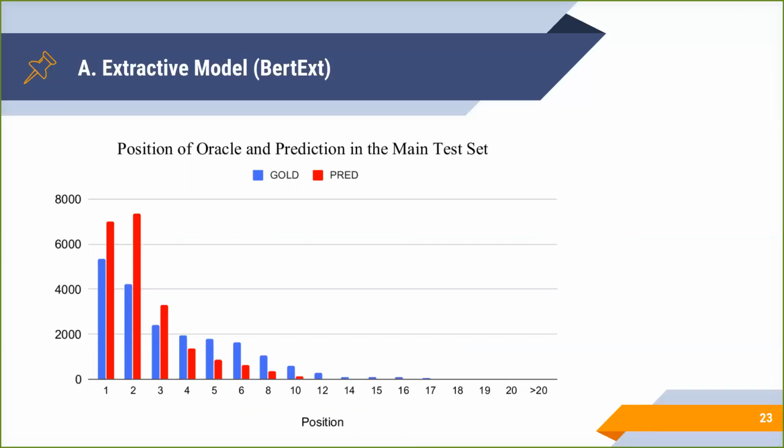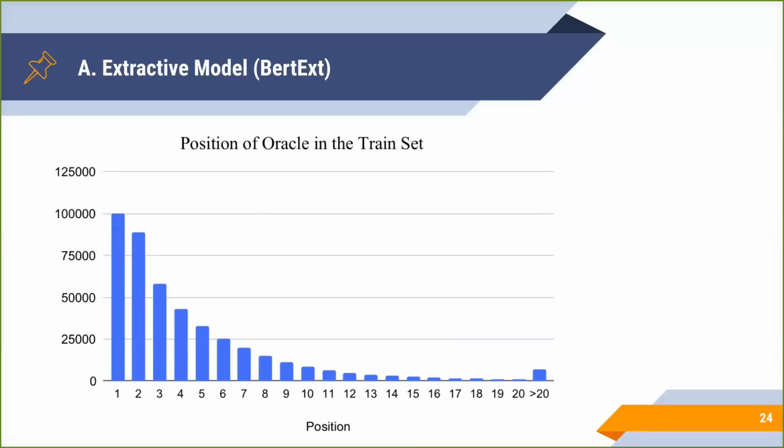In these distributions, BertExt predicts 65% extractive summaries in positions 1 and 2, while there are only 42% oracle sentences in these positions. We might argue that the model prediction in this dataset is due to the distribution in the training set. However, if we look at the training distribution, there are also 43% of extractive summaries in the first 2 sentences, which means it is similar to the dataset.